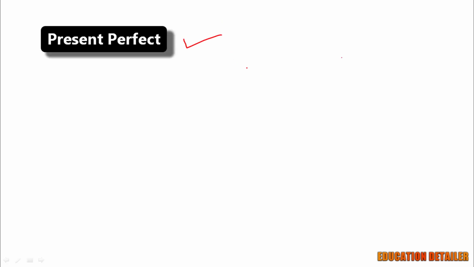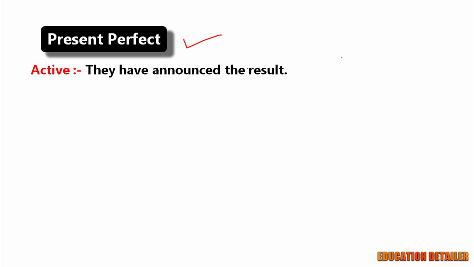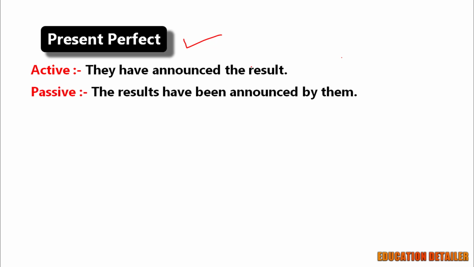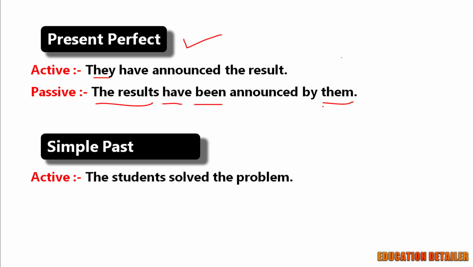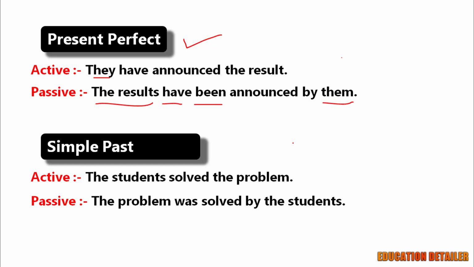Present perfect. They have announced the results. The results have been announced by them. In perfect tense, we use "been", and here the results is plural, so we use "have", and "they" becomes "them". Simple. Now past tense. The students solved the problem. The problem was solved by the students. This is in the past and the problem is singular, so we use "was".